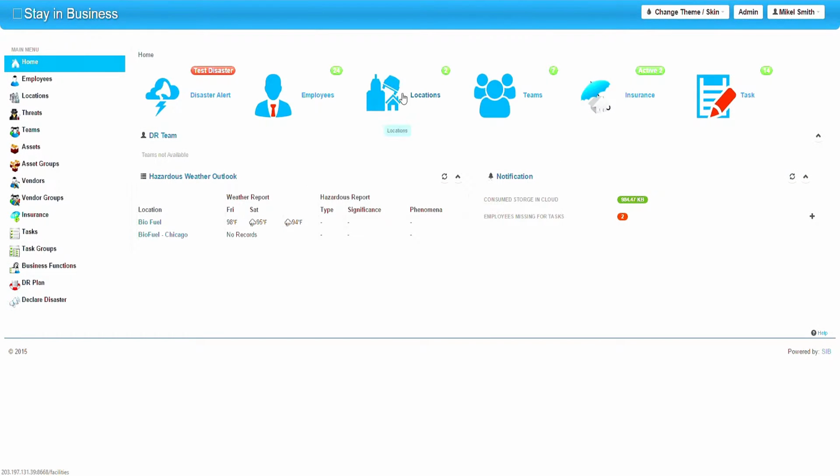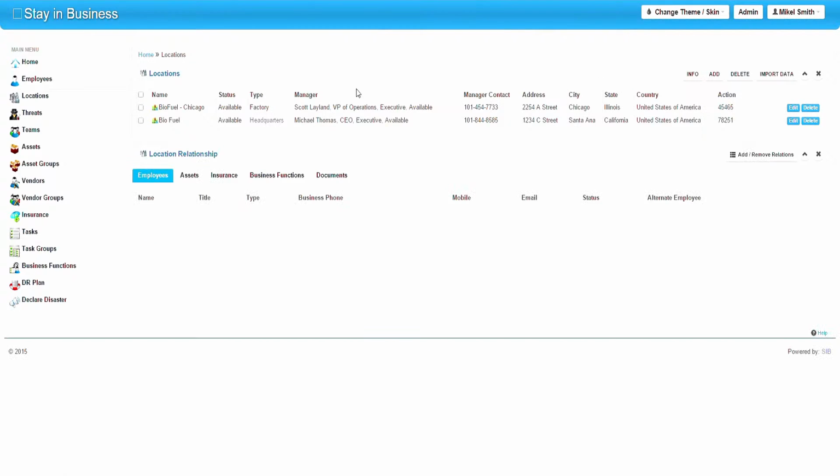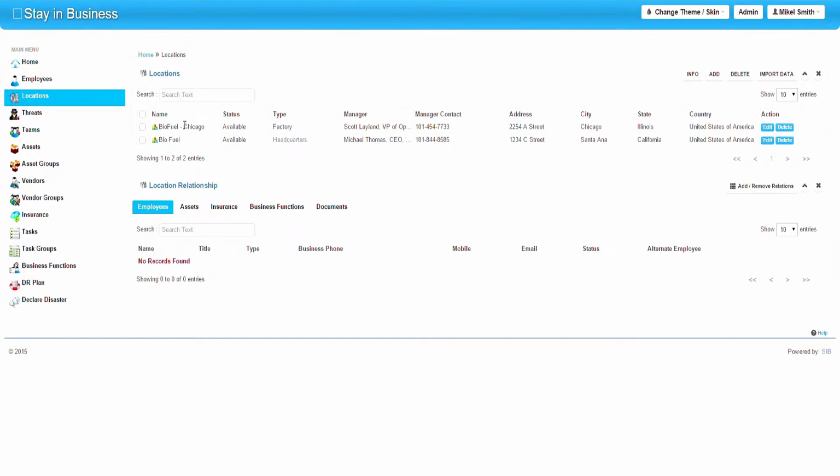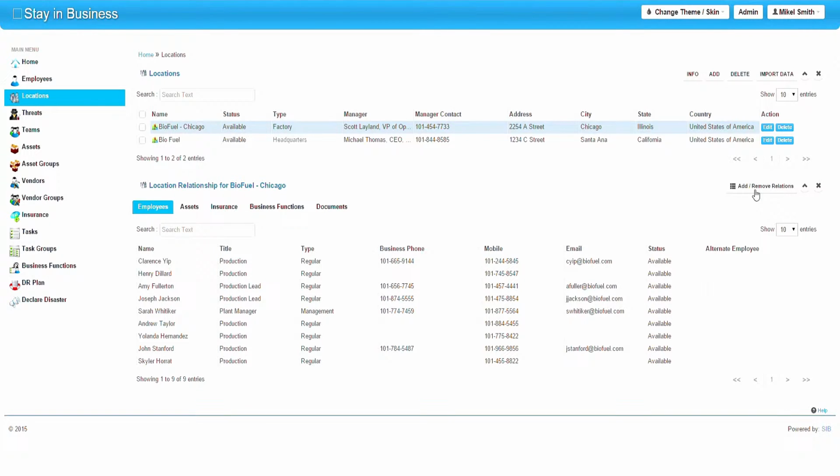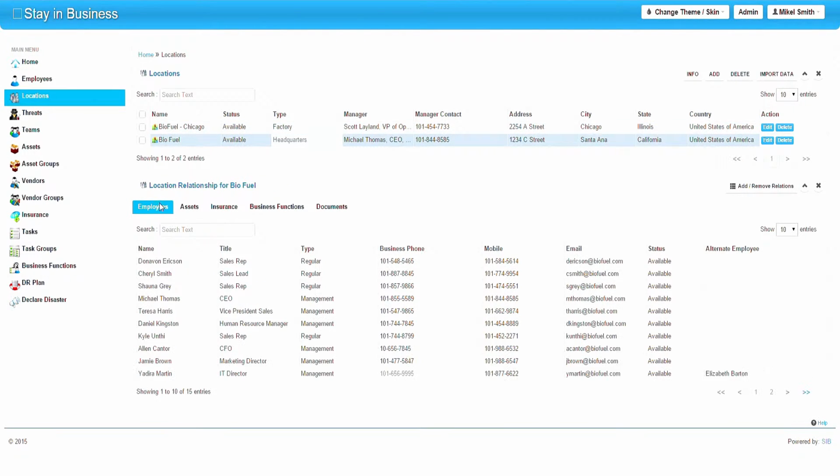Straight from the Stay in Business interface, you can also assign your location of business, and for each designated location, you will be able to input your service requirements and information for that specific location. Each of these tasks is similar in that you will have instant access to all information needed and all the relationships surrounding that area of business.